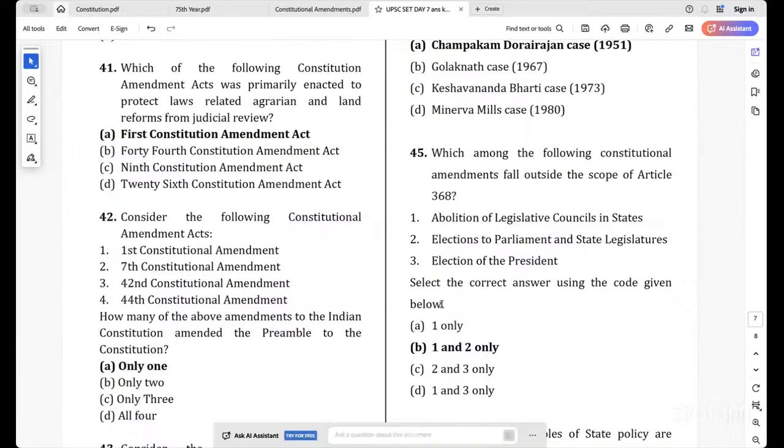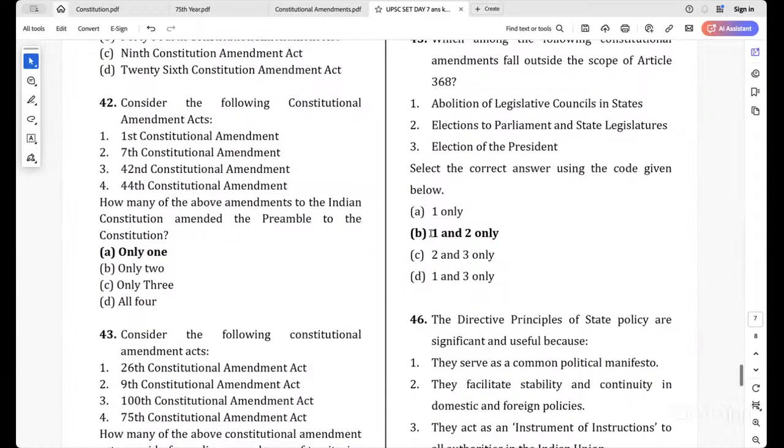Next. Which of the following constitutional amendments fall outside the scope of Article 368? Fall outside the scope of Article 368. One only? Okay, and two won't come.